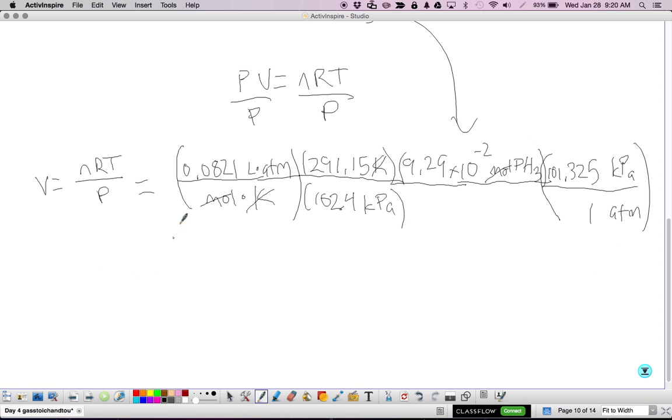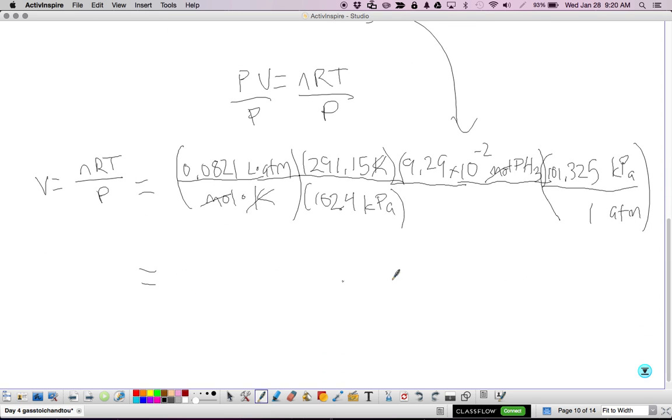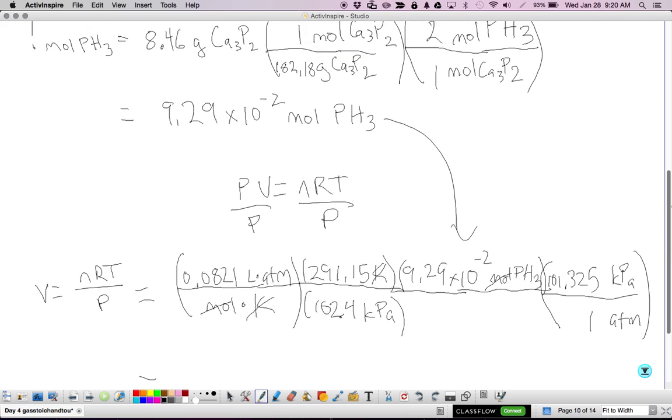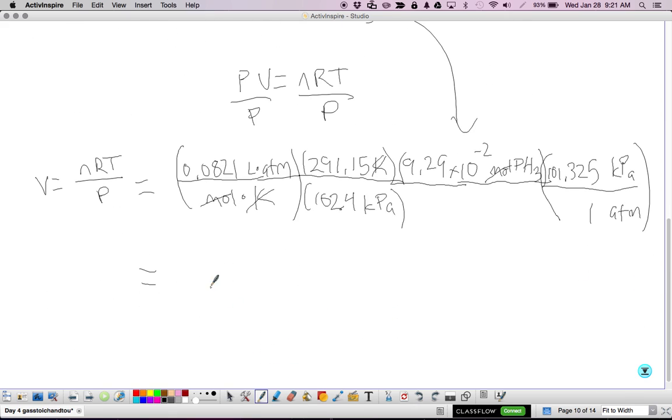Then I just do the math. In order to figure out sig figs, I need to work backwards, because this has a bunch, this has 4, and this is defined. So it's really going to be limited by this number, which is limited by this number. So we're looking at 3 sig figs, which is 2.20 liters of pH3.